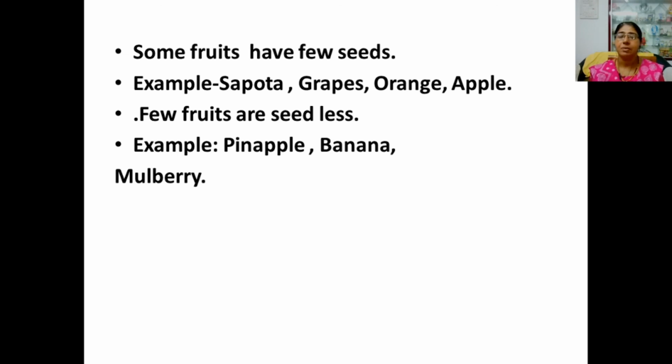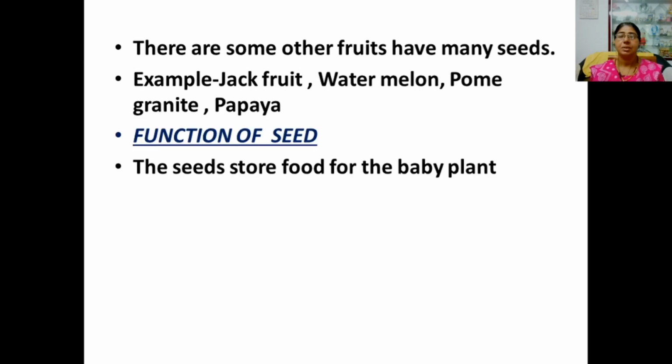Some fruits have no seed. Examples: pineapple, banana, mulberry. There are some other fruits that have many seeds. Examples of such fruits: jackfruit, watermelon, pomegranate, papaya. Important function of seed is seeds store food for the baby plant.